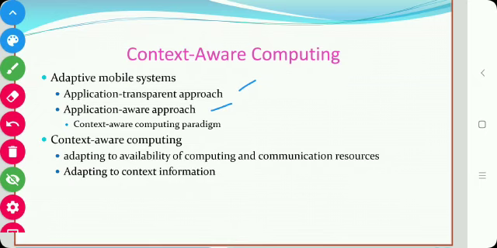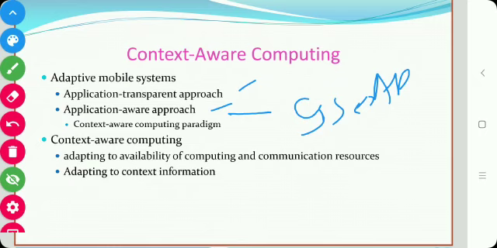In contrast to this approach, application aware adaptation uses the collaboration between the system software and the application software to adapt to the changes in the availability of computing and communication resources.